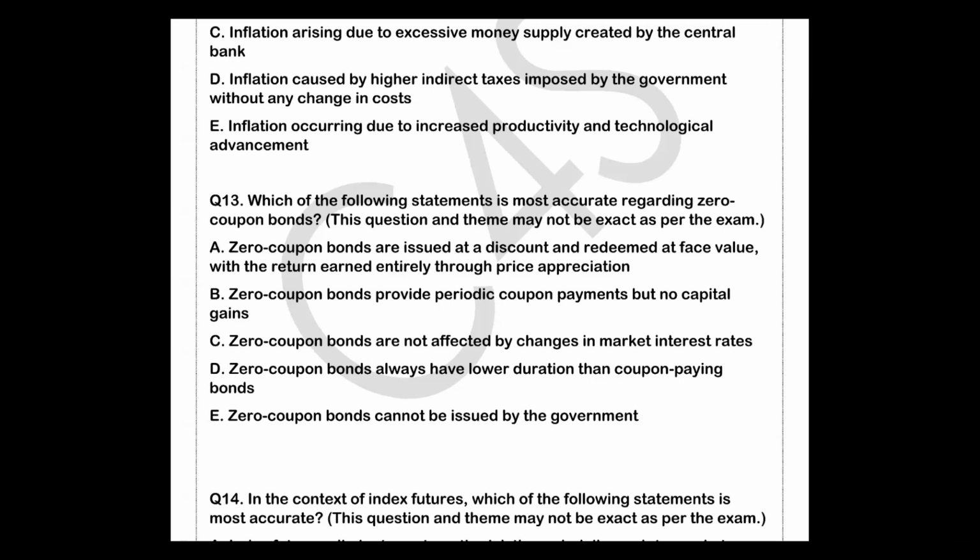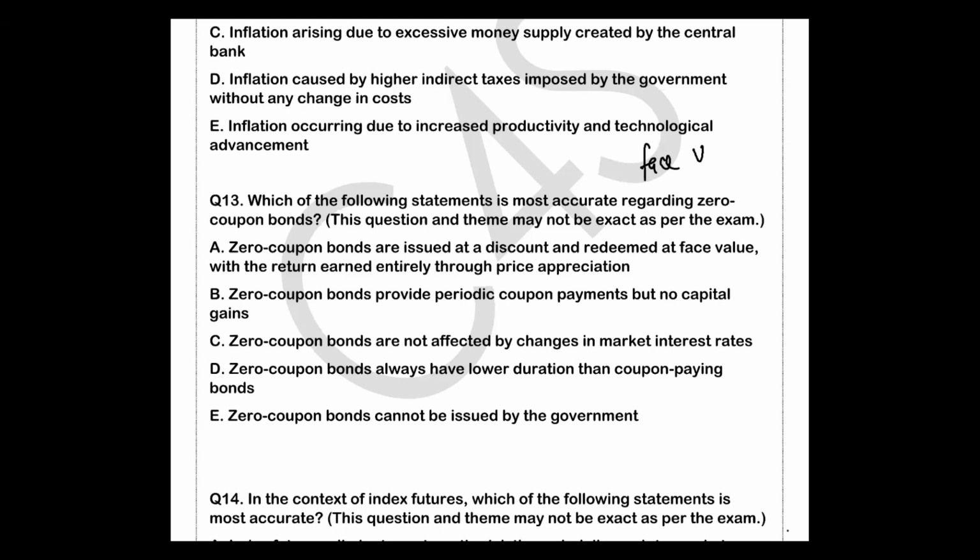They are issued at a discount to face value. Whatever the face value you have, they will issue at a discount and redeem at par on maturity. Is it clear? The investor's return comes entirely from the difference between the purchase price and the redemption value, making price appreciation the sole source of income.